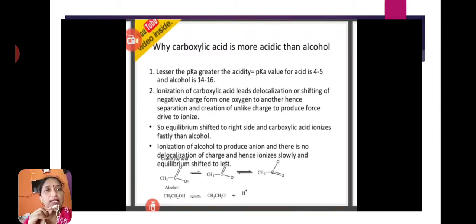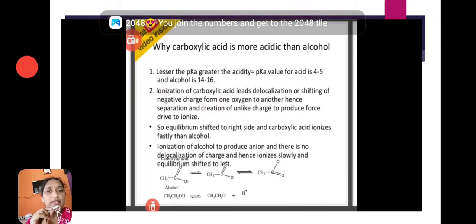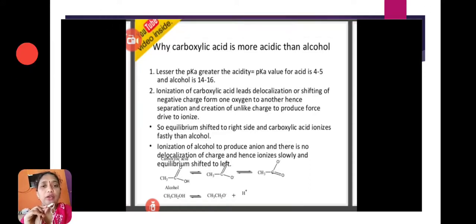Why is carboxylic acid more acidic than alcohol? Here carboxylic acids are more acidic than alcohols. The lesser the pKa, the greater the acidity. The pKa value for acids is 4 to 5 and for alcohols is 14 to 16.